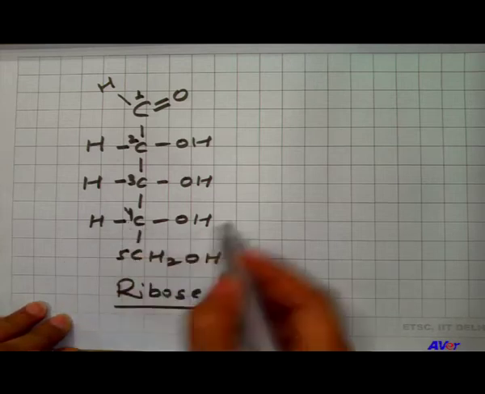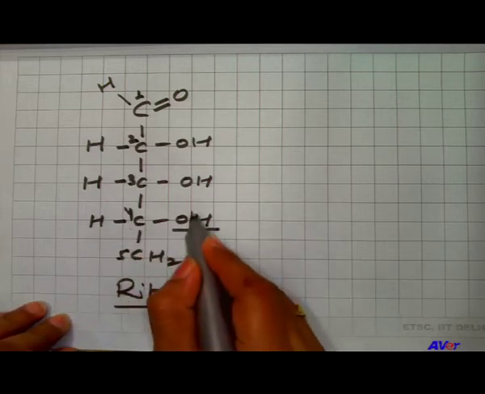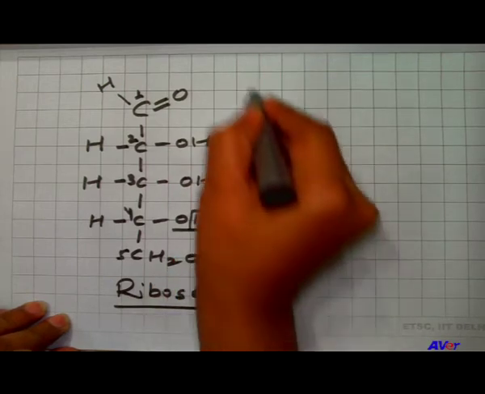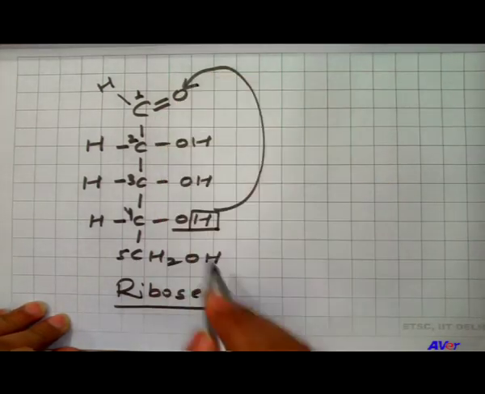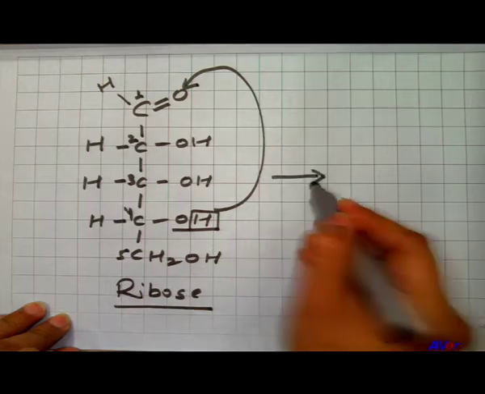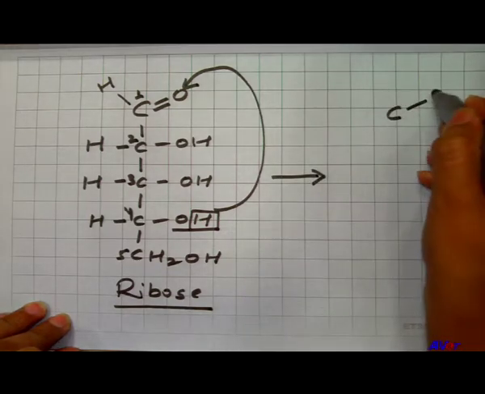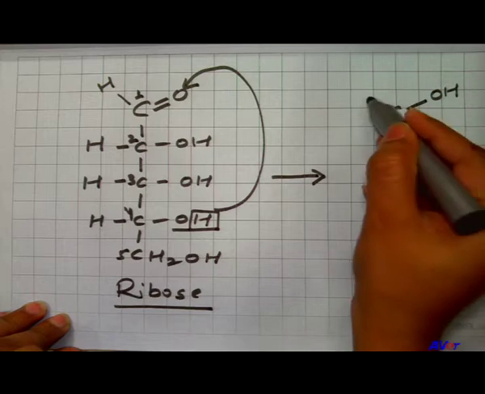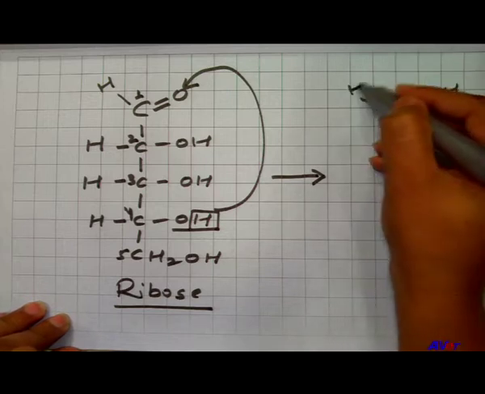In the 4th carbon's hydroxyl group, the hydrogen will transfer over the oxygen of the aldehyde and it will make the aldehyde into alcohol.